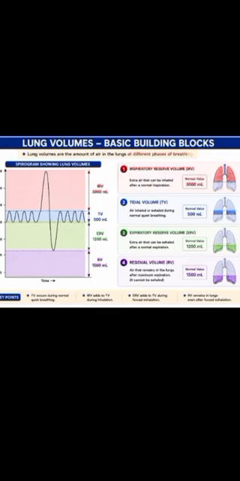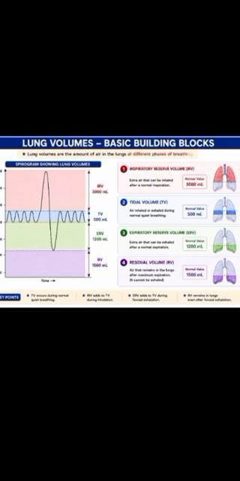Today we will discuss a very important topic which is lung volumes, basic building blocks. What are lung volumes? Lung volumes are the amount of air in the lungs at different phases of breathing. We know that there are different phases, different cycles of breathing.